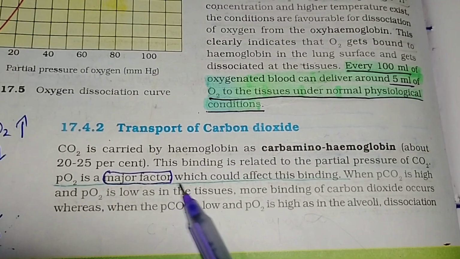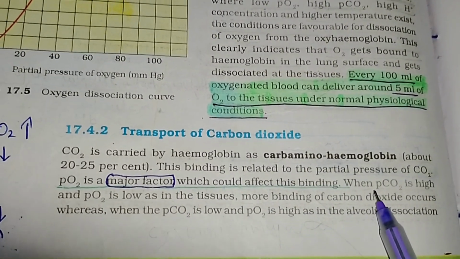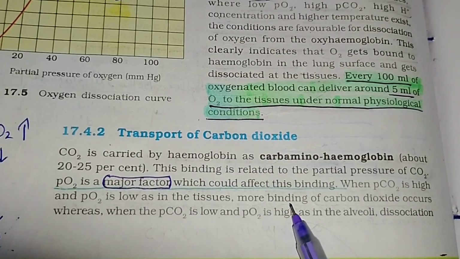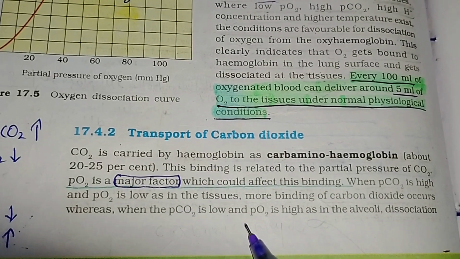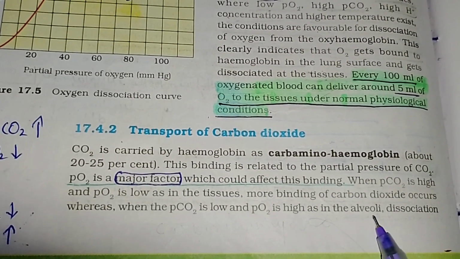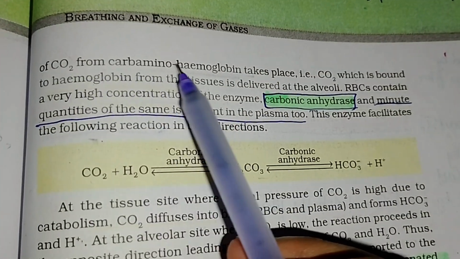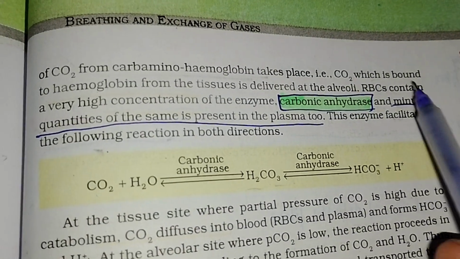When partial pressure of CO2 is high and partial pressure of O2 is low, as in the tissue, more binding of carbon dioxide occurs, whereas when the partial pressure of CO2 is low and partial pressure of oxygen is high, as in the alveoli, dissociation of CO2 from carbaminohemoglobin takes place. That is, CO2 which is bound to hemoglobin from the tissue is delivered at the alveoli.